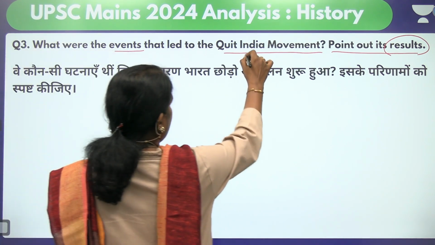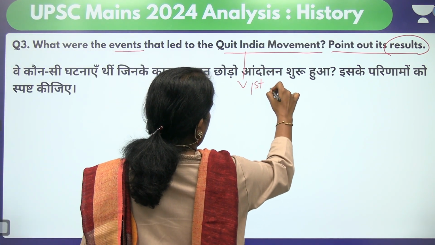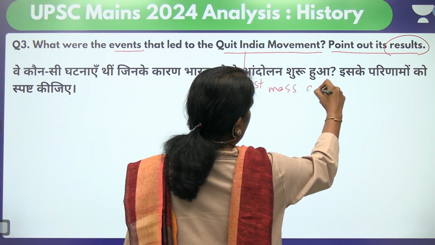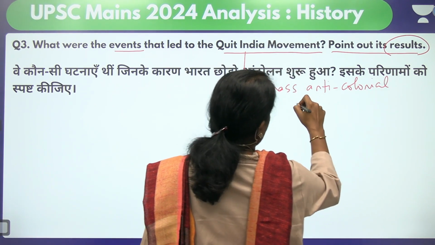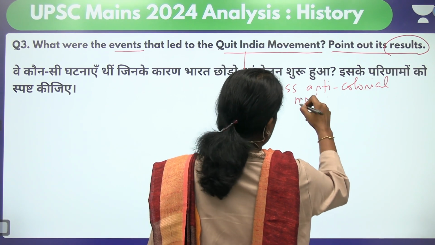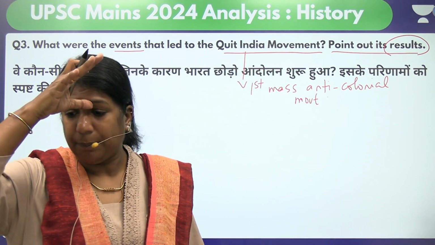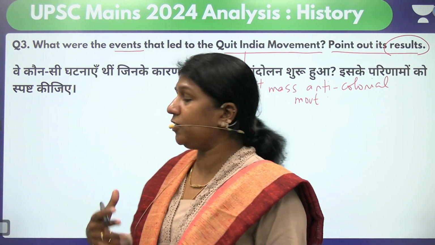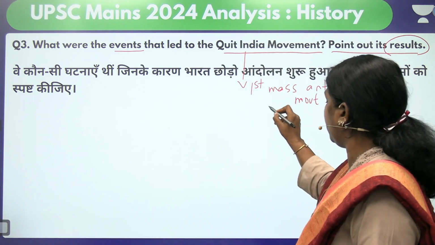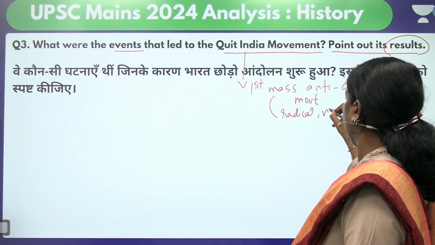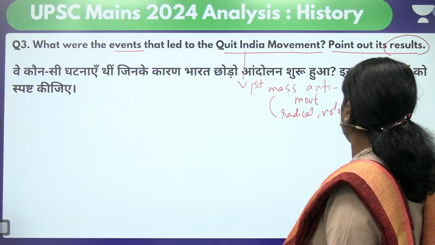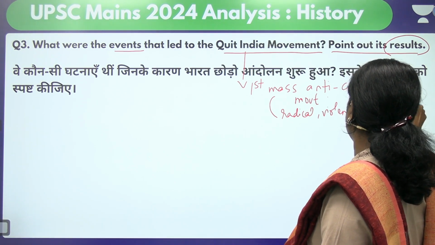See, this was the first mass anti-colonial movement. When I say first here, there were many other movements also. But when I talk about the first massive anti-colonial movement, which was radical, violent, and which had a great spread, we mean it in that way.